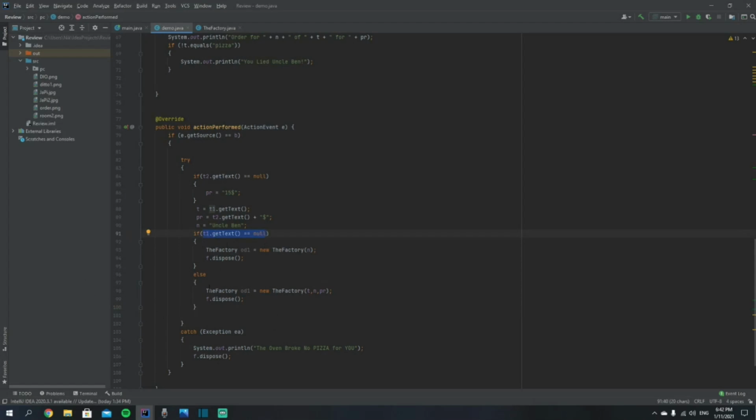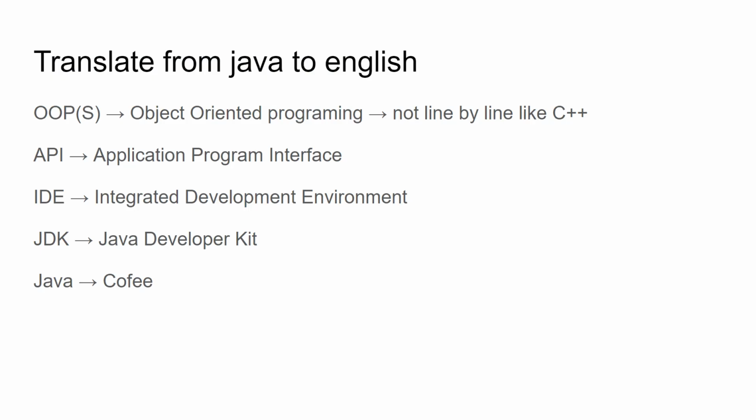So right now, what this is doing is once T is confirmed to have a text and it's not equal to null, it will then send it to the factory, which is our class for pizza creation, and it will send in all the values. So the type, so it'll say pizza, for instance, the name, which we have it set to default actually to Uncle Ben just because it's a silly program, and the price, which if nothing is put in there, it will be set to $15. Otherwise, it will be get text.